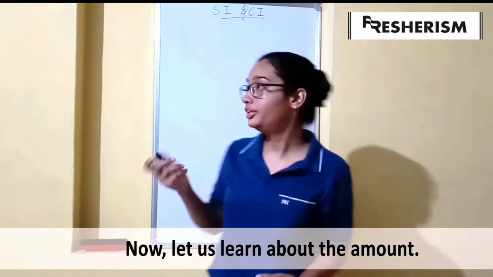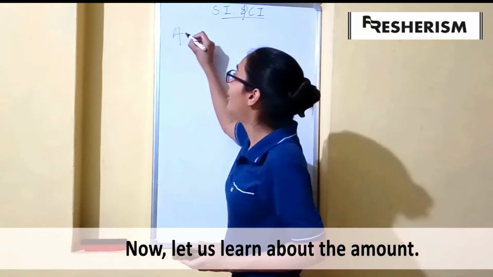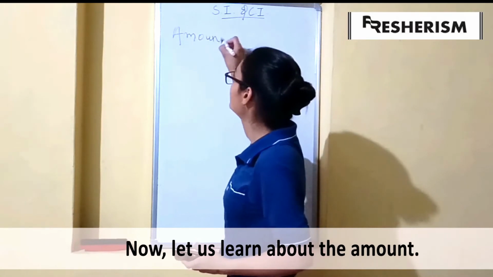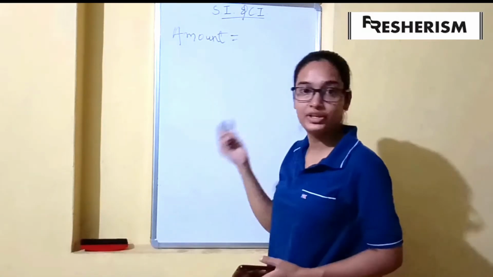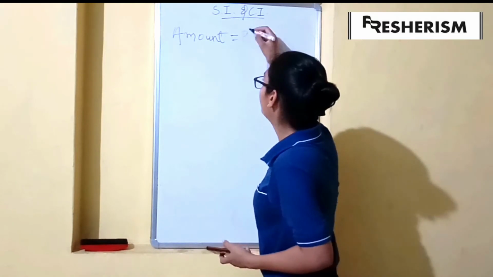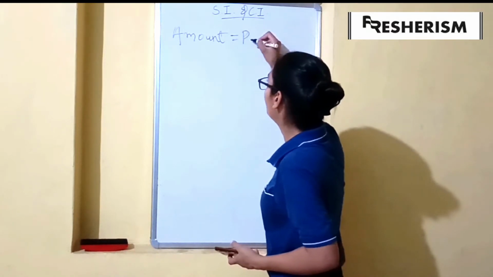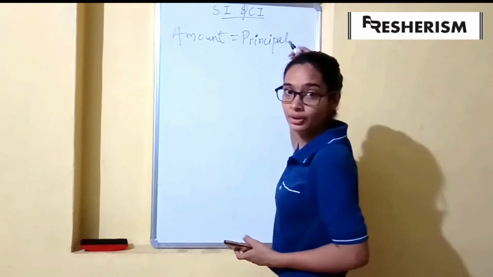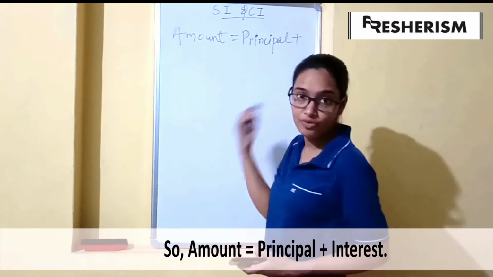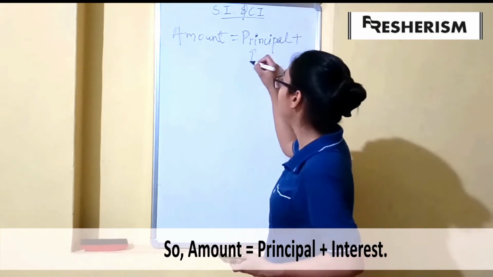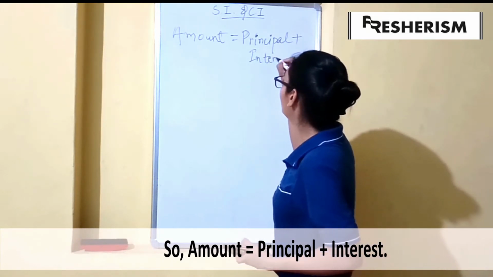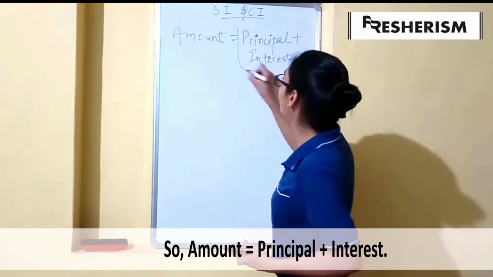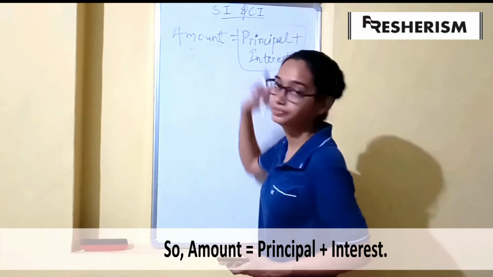Another important term is amount. Amount basically is principal together with the interest. So the money which we have borrowed originally, that is the principal, plus the interest that we have to pay as a compensation, together form the amount.